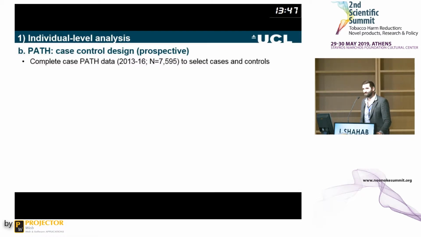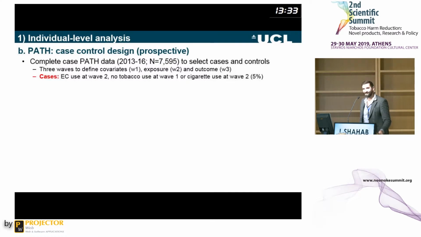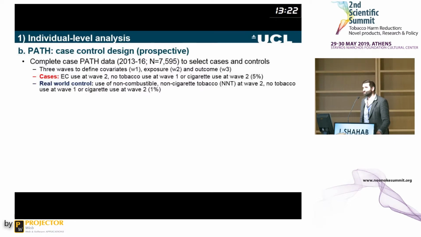The PATH study is slightly different. It's not cross-sectional, it's longitudinal. And these are data from 2013 to 2016 to select cases and controls. And here we have the advantage of having 3 waves, so we can differentiate our covariates from our exposure from our outcome. And the cases here are kids who at wave 1 said, I've never used any product at all. At wave 2 they said, I've used an e-cigarette, but no cigarette. And that's about 5%. Then the real-world control as before, where this behavioral control is non-combustible, non-cigarette tobacco users at wave 2, with no tobacco use at wave 1 or cigarette use at wave 2.